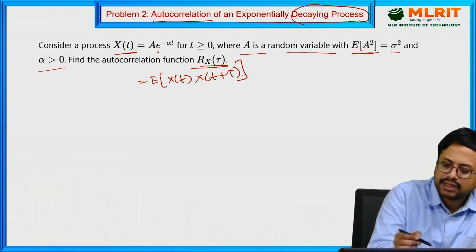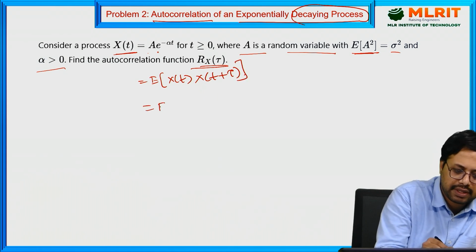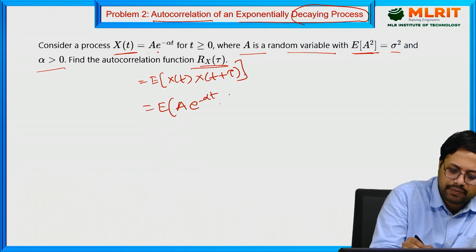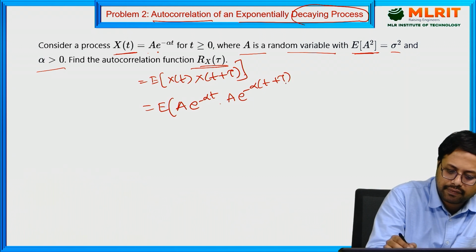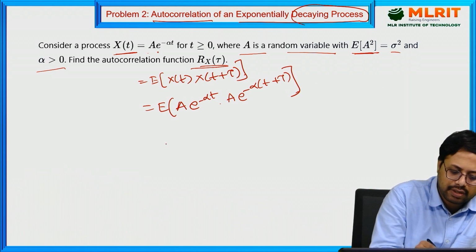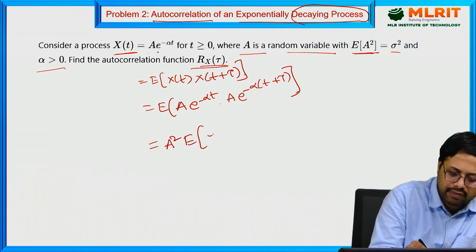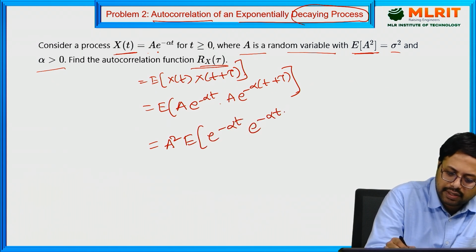Here t is a variable. Expectation of A e^(-αt) times A e^(-α(t+τ)). Now A is a constant, so we take A² outside: A² times the expectation of e^(-αt) e^(-αt - ατ).